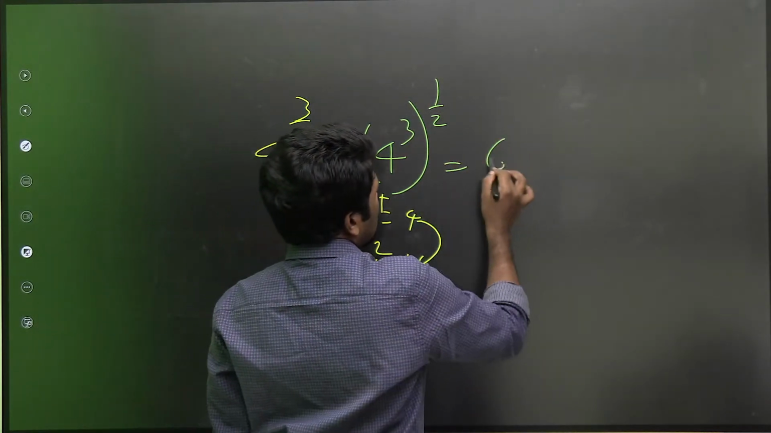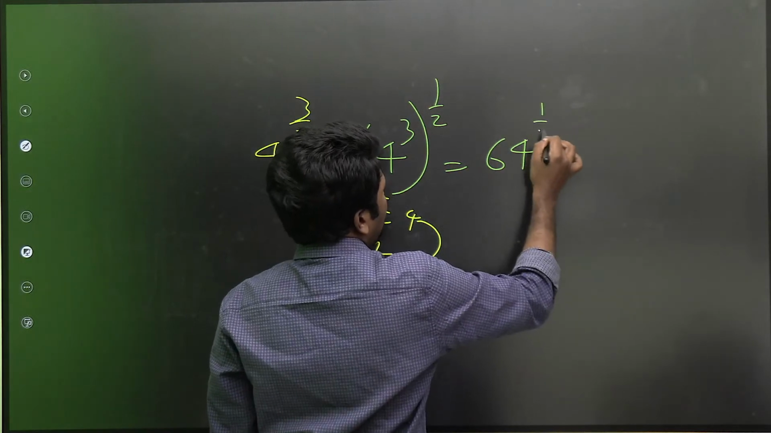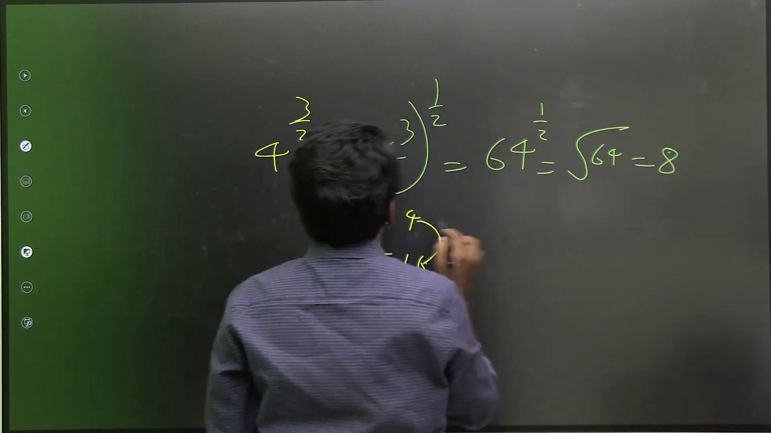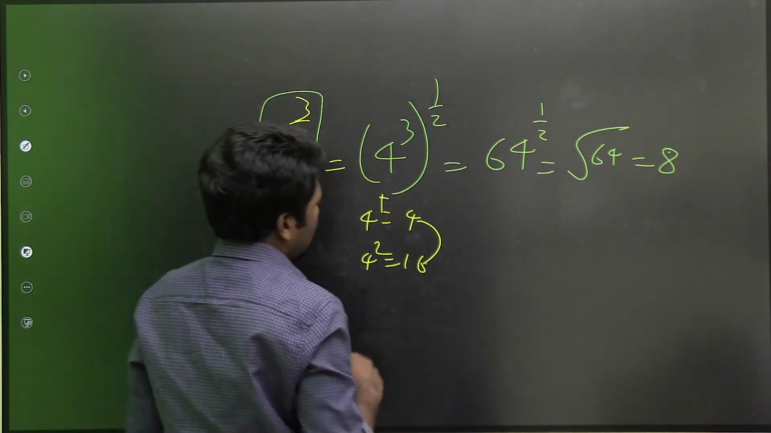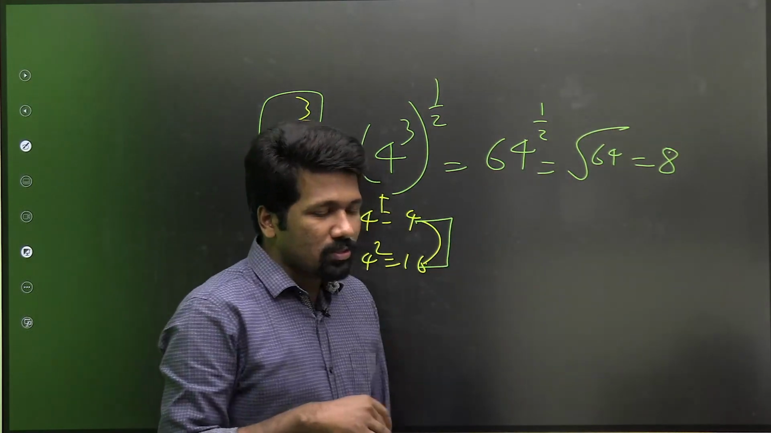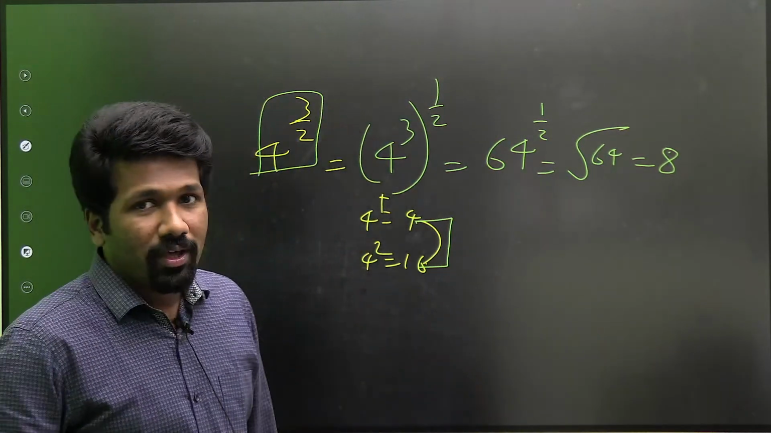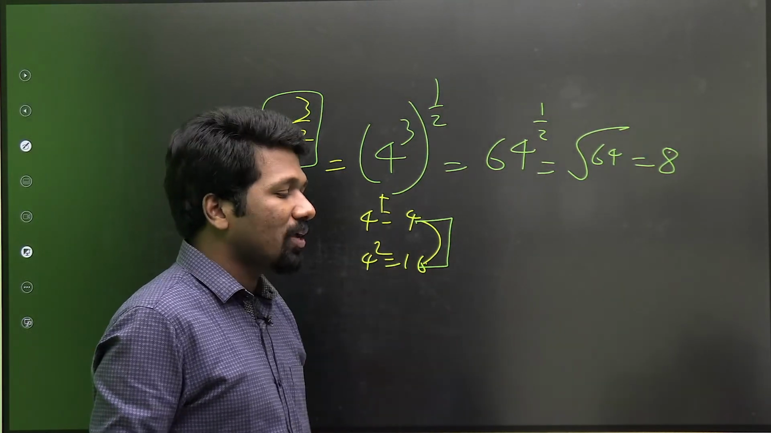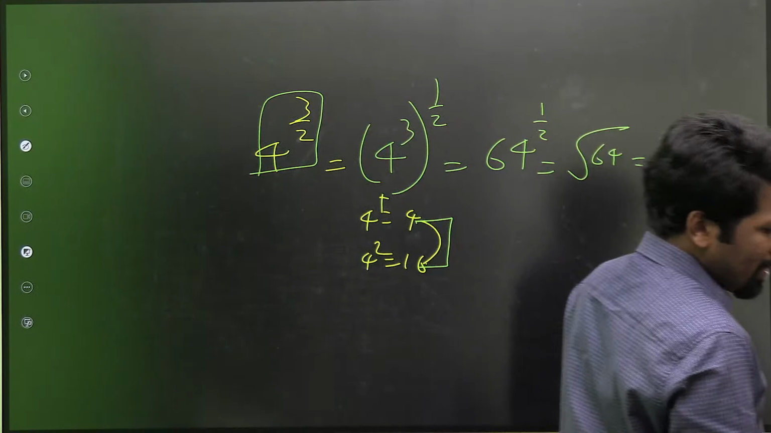4 raised to 3 is what? 64. 64 raised to half means what? 64 ka square root. That is 8. That is exactly the value of this. And that is justifying this estimation we made. 4 और 16 के बीच में होना चाहिए. Always it will not be middle or anything we cannot say, but it will be between we can say. All clear?